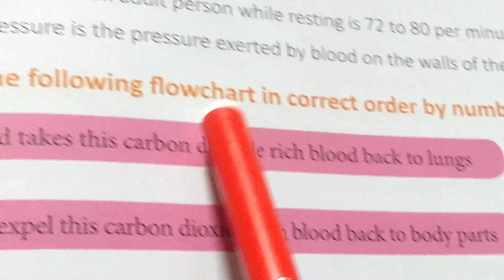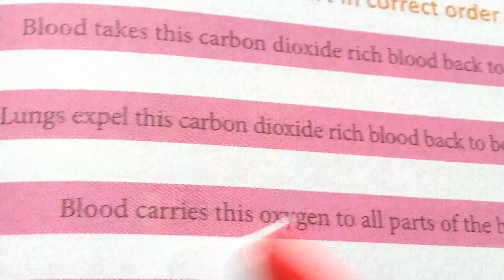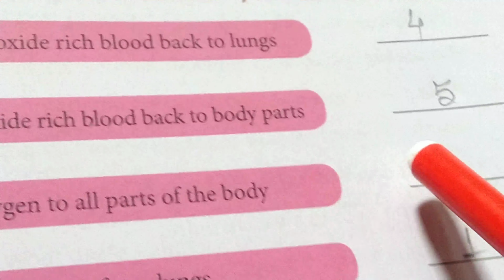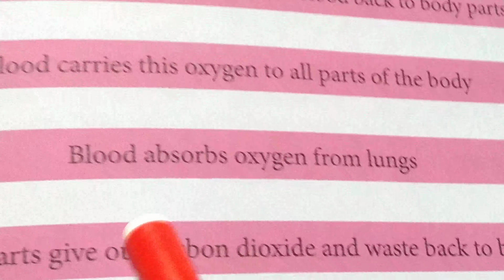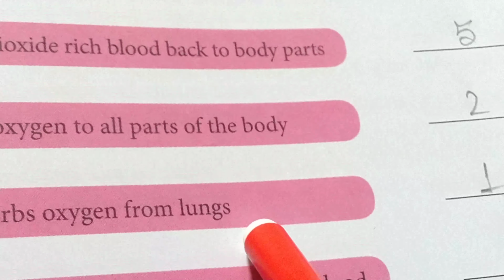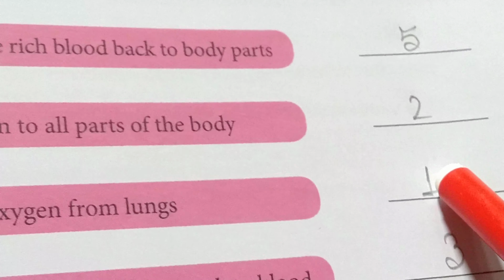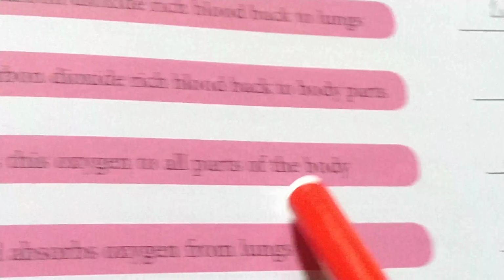Now, organize the following flow chart in the correct order by numbering it. Here are some incidents and we have to arrange them by numbering. First, blood absorbs oxygen from the lungs. That is the first incident. After that, blood carries this oxygen to all parts of the body. 2.